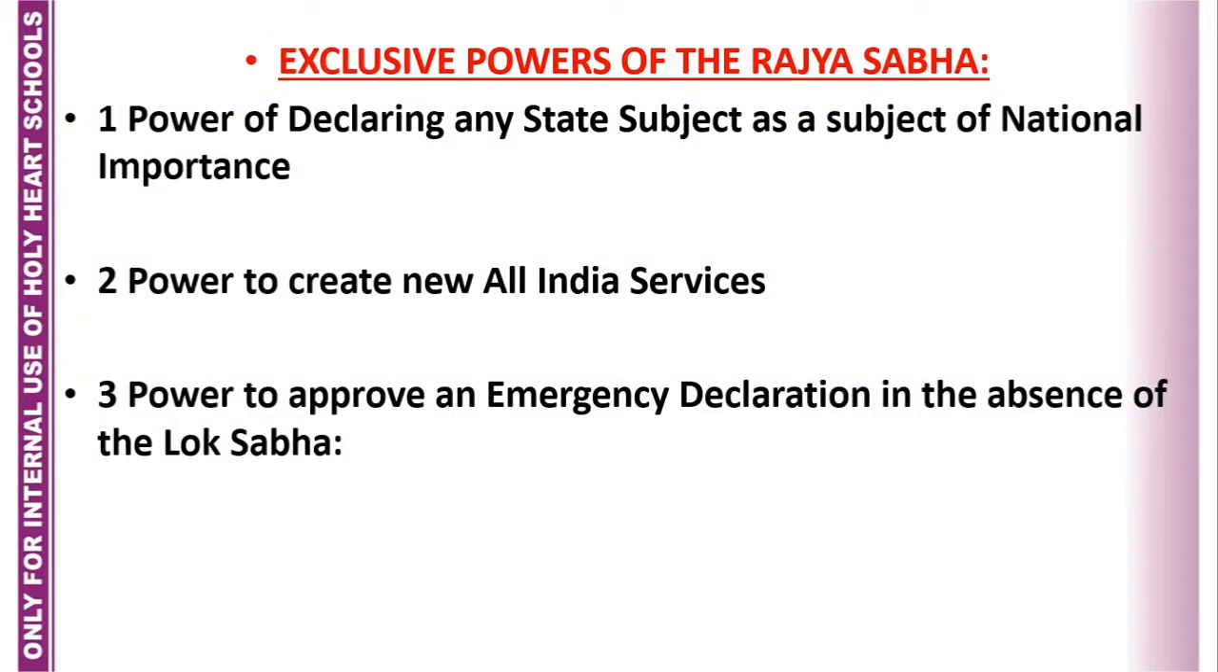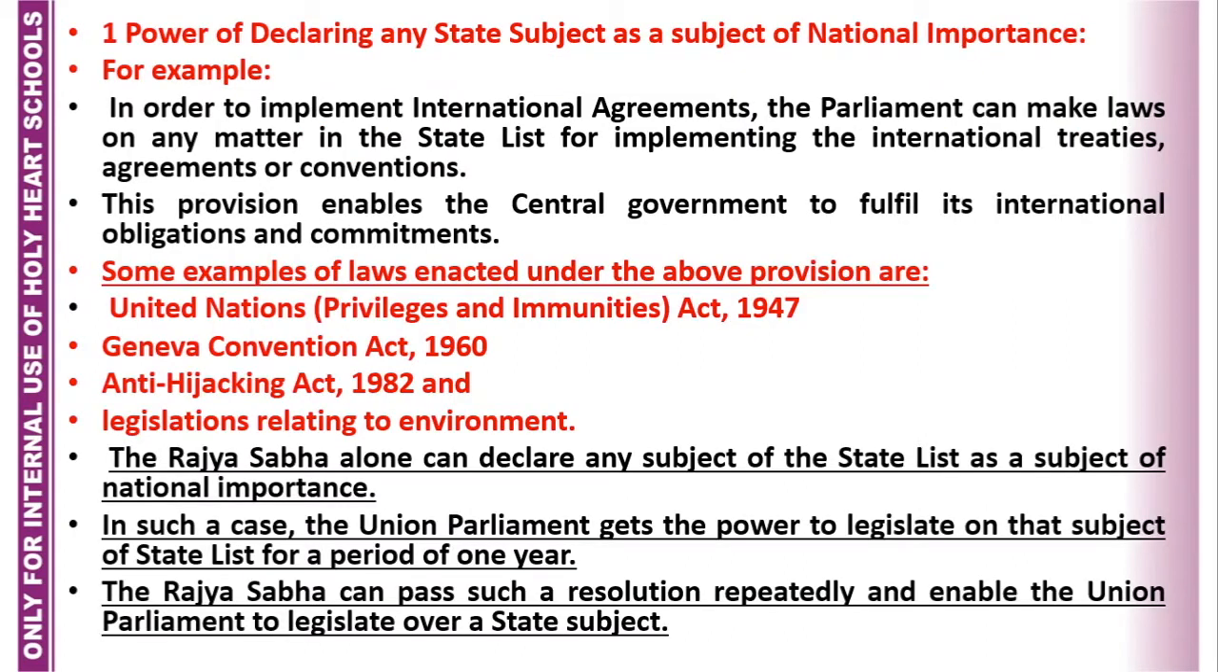Now I will talk about the exclusive powers of the Rajya Sabha, means the powers which are only and only with the Rajya Sabha. First is power of declaring any state subject as subject of national importance. Second is power to create new All India services. And third is power to approve an emergency declaration in the absence of the Lok Sabha. So now I am going to discuss these three things in detail.